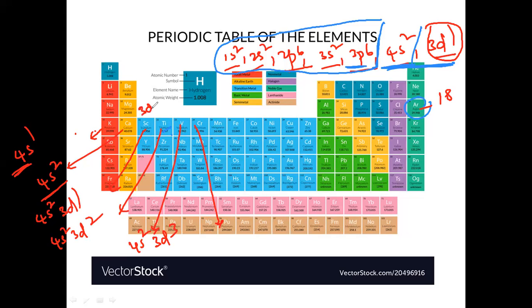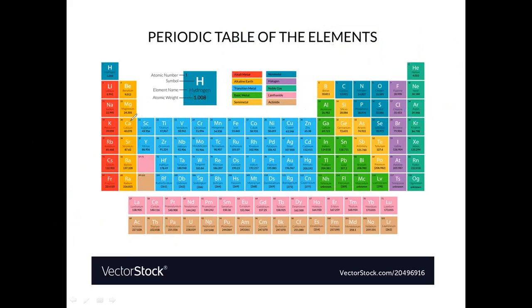So here the 3d1 starts. Next again 3d2, 3d3, 3d4, 3d5, 3d6, 3d7, 3d8, 3d9, up to 3d10, the electrons will enter like this. You should understand one thing here: you should know the elements from scandium to zinc first. So for scandium, I can write the electronic configuration like this.